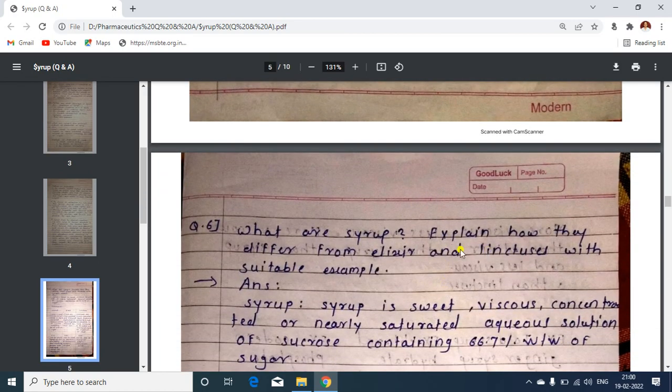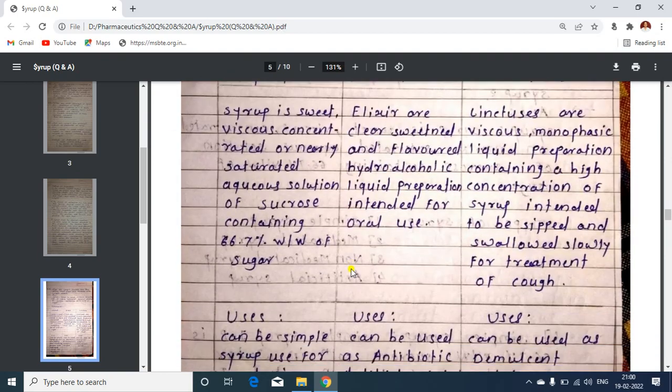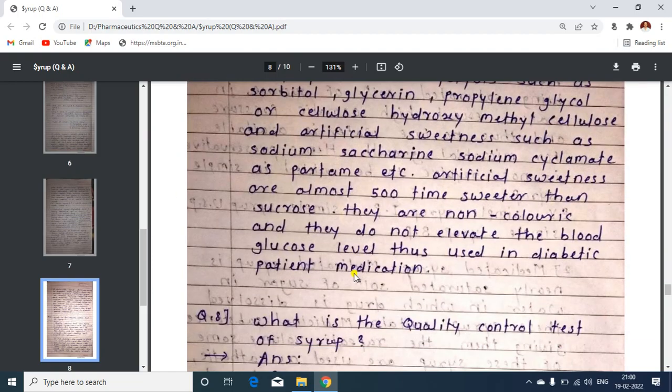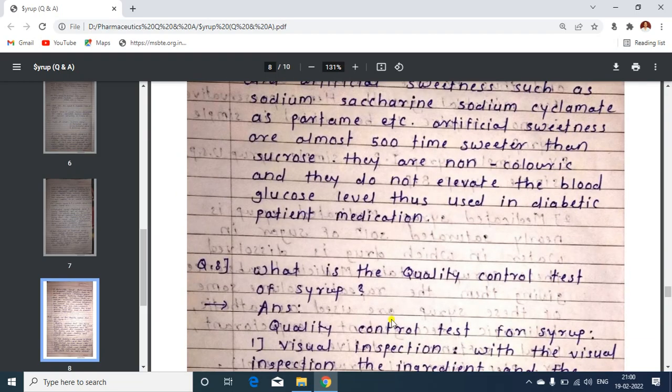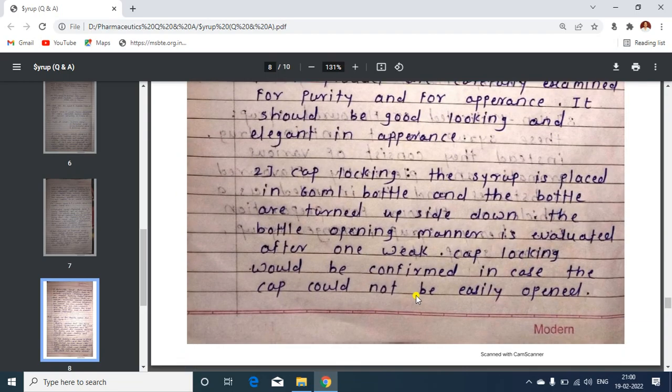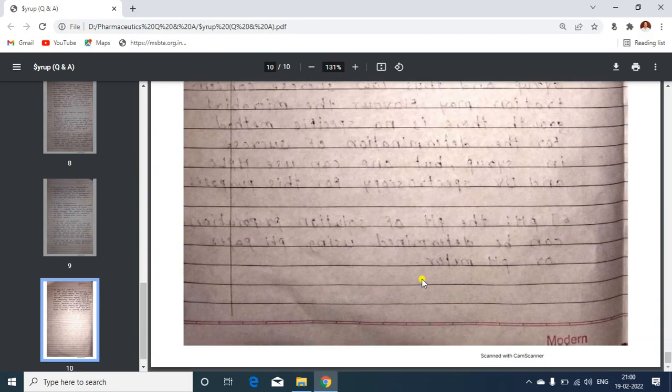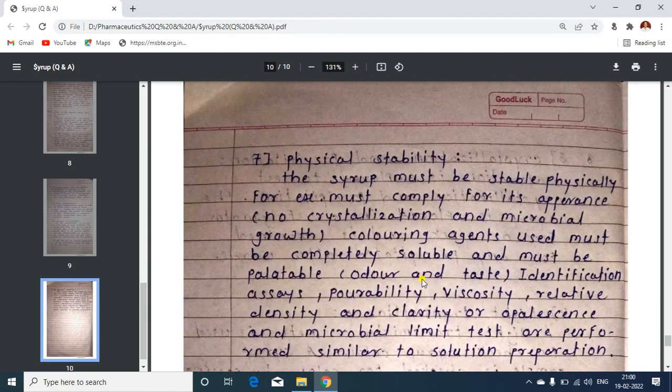Then how they differ from elixir and linctus, this question is asked here again. Then quality control tests for syrup is asked here. Okay, so these are the questions regarding syrup. Important means these are the repeatedly asked questions.